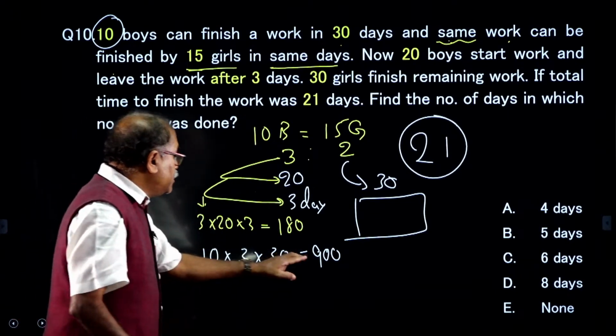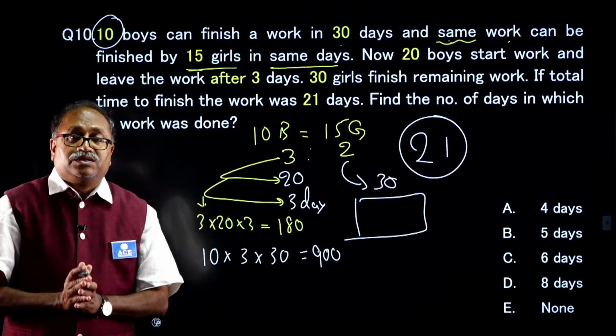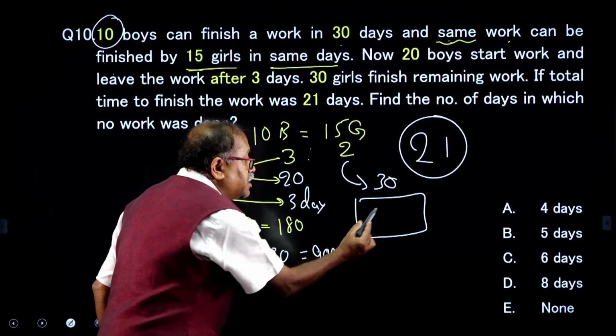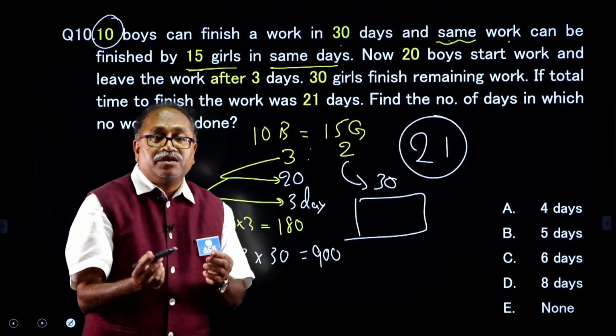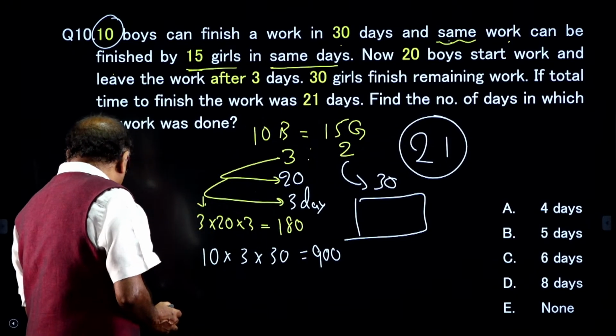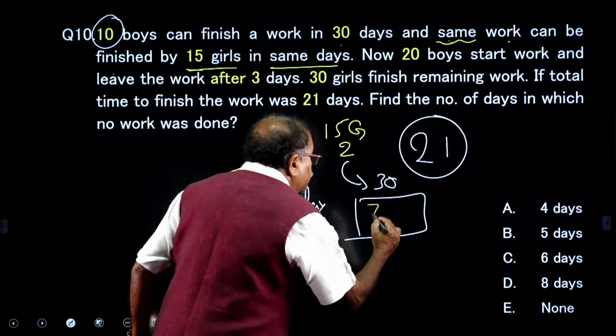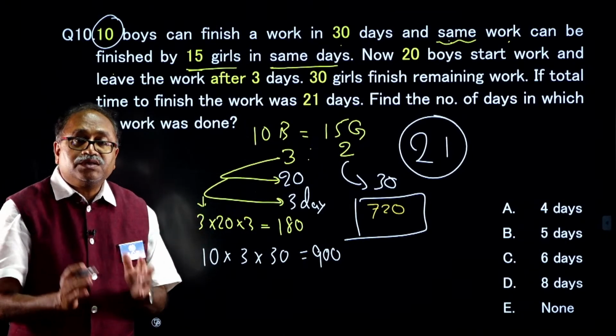Out of this 900 units, these boys have completed 180 units. That means the girls completed how many units? That is 900 minus 180, that comes to 720. So, that is 720 units they have completed. What is the efficiency?